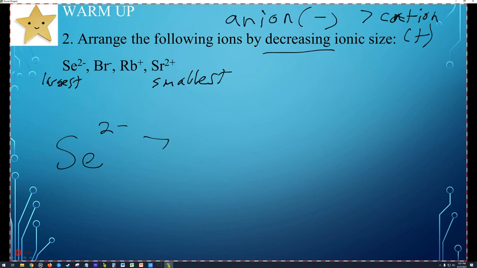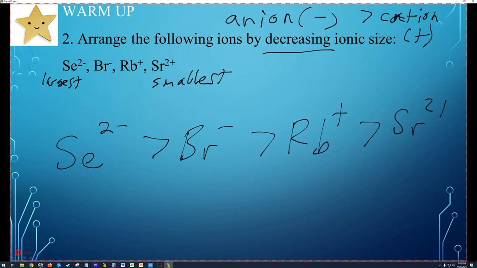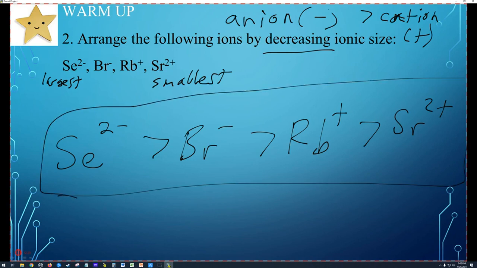The next one is going to be our anion, which is going to be bromine. It's going to be larger because it has a negative charge, so it gains an electron, making all of the electrons uncomfortable and repelling each other, and so they're going to spread out a little bit and make a larger atom. The next one is going to be the rubidium with the +1, and then the most positive charge will be the smallest, because you're losing 2 electrons, and when you lose electrons, you're essentially deleting a shell and making an atom smaller. So there are our sizes, so I wanted to practice that. I'm interested to see if you guys get the same thing I got.